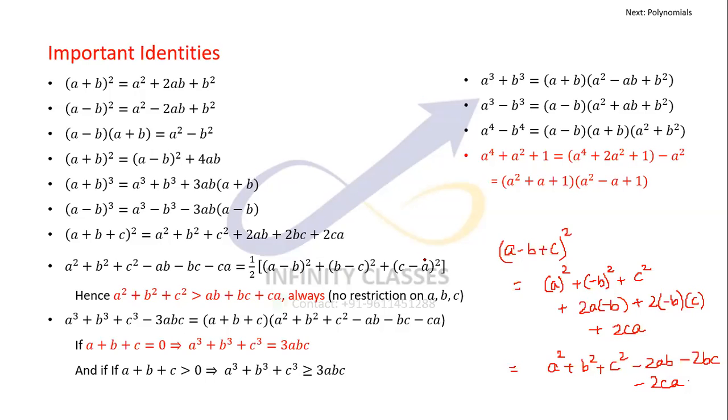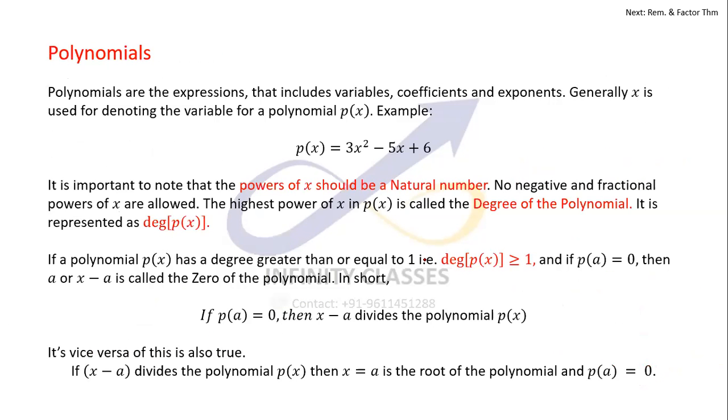Moving on to the next topic, which would be polynomials. Again repeating the same thing, pretty much known to everybody here because we are already in 11th, 12th class. But still, for the sake of completion, I'll be talking about polynomials. Polynomials are expressions that include variables, coefficients and exponents. So x is the variable here, 3 is the coefficient of x square. Minus 5 is the coefficient of x. And 6 is the constant term.